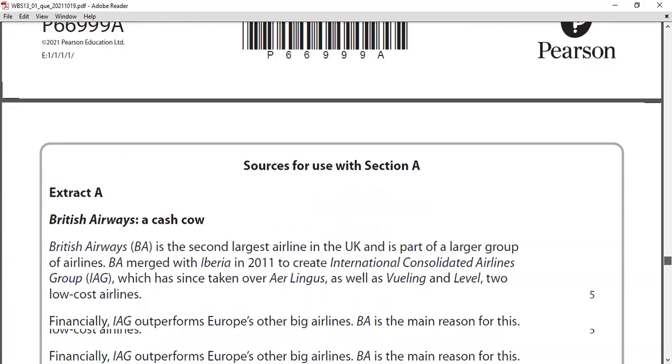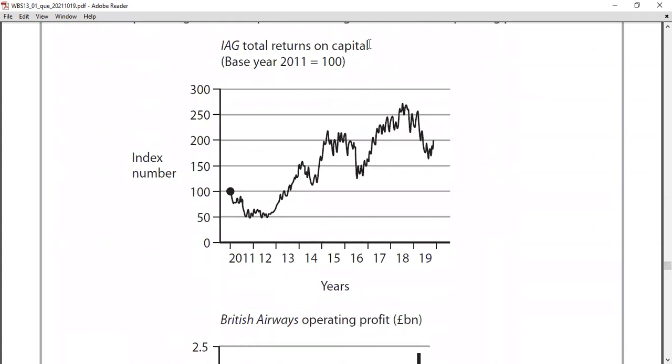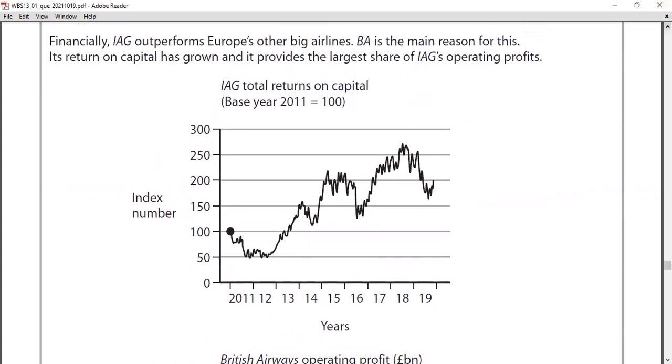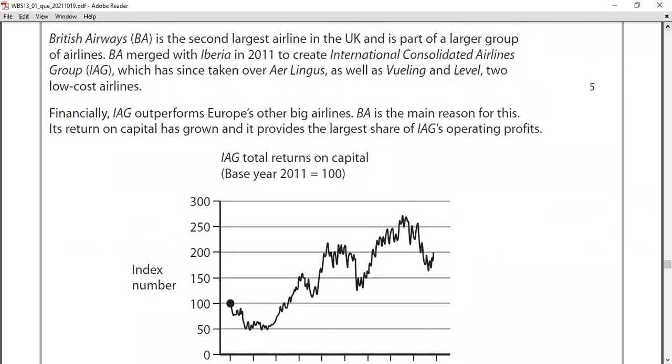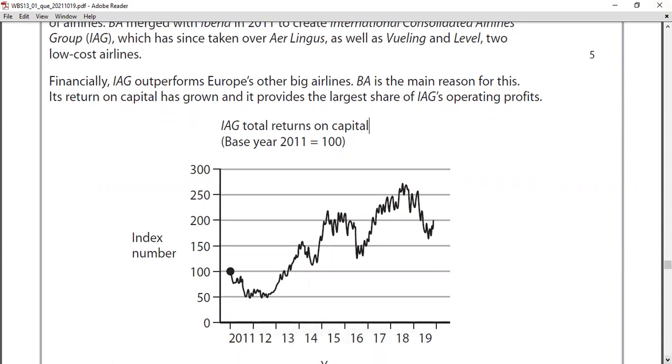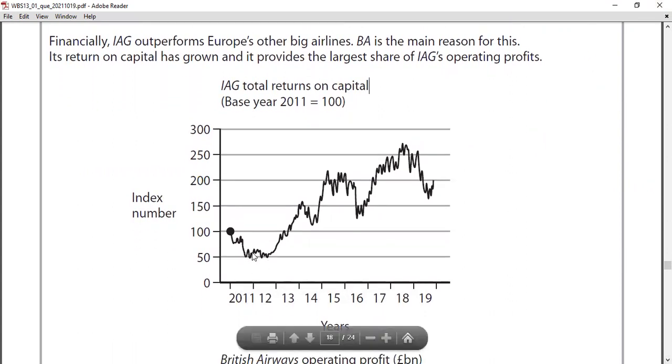You can see the chart here. IAG total returns on capital. They have given the operating profit, and then you can see their return on capital over the years. Total returns on capital, base year 2011. You can see it's going up and up. There are ups and downs, but the trend line starts from the 100 level and now it's going to surpass the 200 level. Once it even went more than 250. This is IAG's total returns on capital, index number against years.